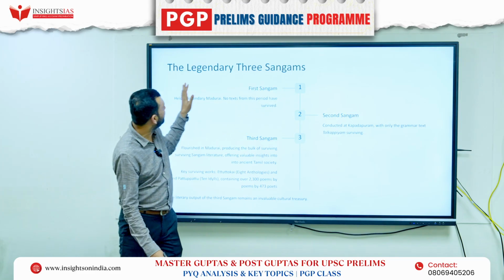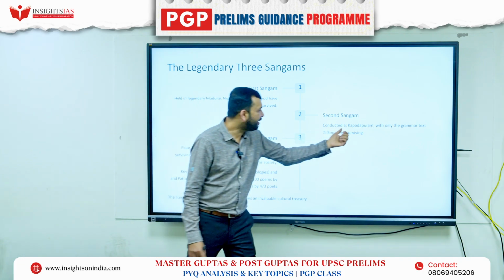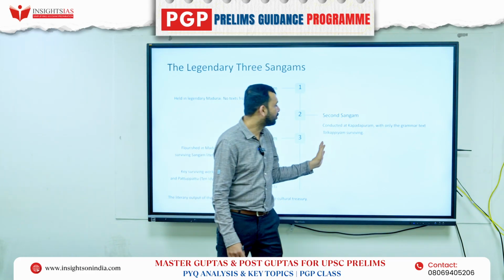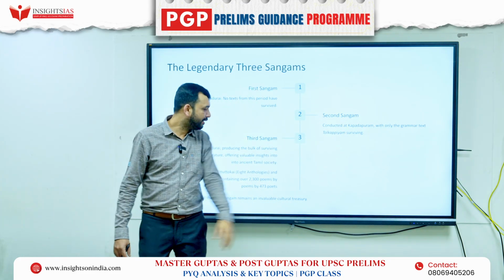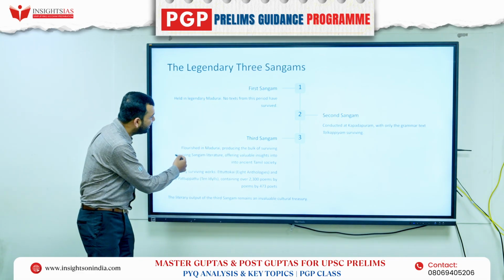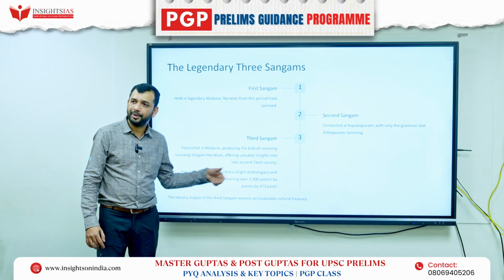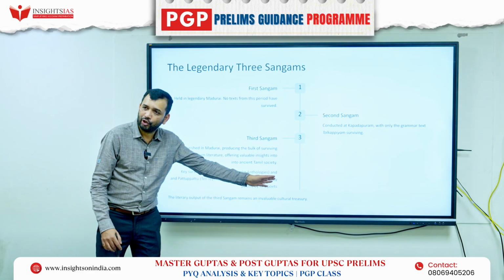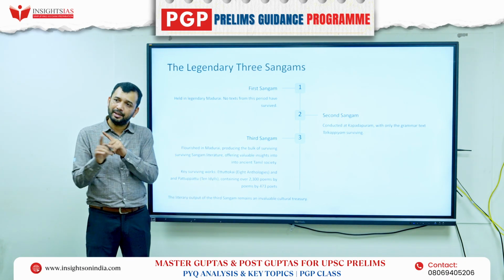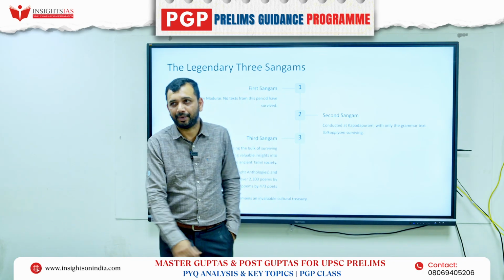Then you have the three Sangams. Two were held in Madurai, and one was held in Kapadapuram, right? So you should know that in this, only the grammar text Tolkappiyam was surviving, that has been read. Similarly, in the first Sangam you don't have anything, but the third Sangam again flourished in Madurai. Then you have, as I told you, Ettuthokai, where Ettu means 8, so that is 8 anthologies, as well as Pattuppattu, that is 10 idylls. Both are part of the total Padinenmelkanakku, that is, the 18 greater works.